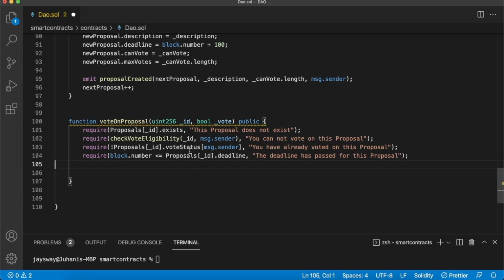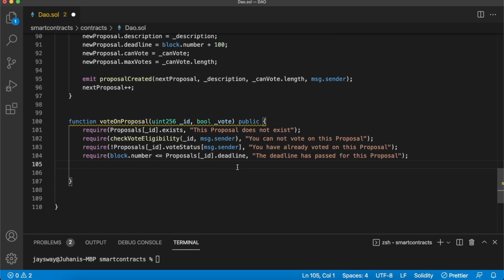Then the voting status. Although you might be in the can vote array, if you've already voted on this proposal, your vote status will be changed to true, so you can't vote multiple times. You'll see that functionality being added into this function itself. And then of course, for the deadline, we'll want to make sure that the current block number on the blockchain, we're going to be on the Mumbai testnet, isn't higher than the deadline set when creating that proposal. So you can only vote for the period of time that was set when creating that proposal. So that's our require statements.